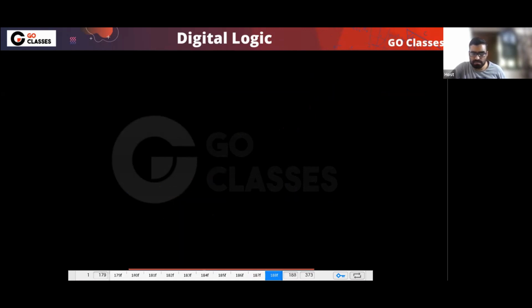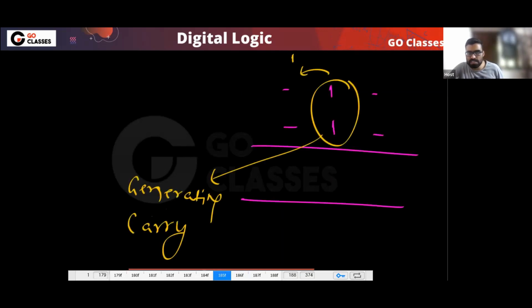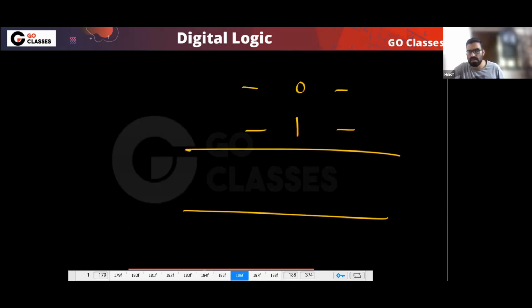Now tell me one more thing. Look at this combination, 0, 1. Tell me this point. This combination you look at. Will this generate carry by itself? This 0, 1 by itself, can it generate carry? By itself, this cannot generate carry. Remember, this cannot generate carry by itself. But tell me, if the carry comes from here, then what carry will go?